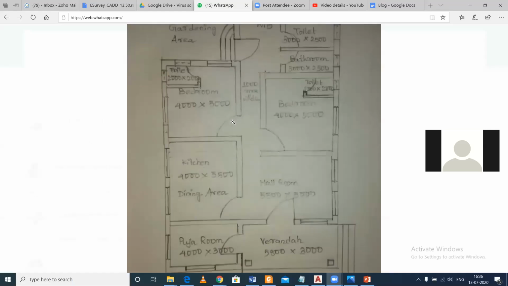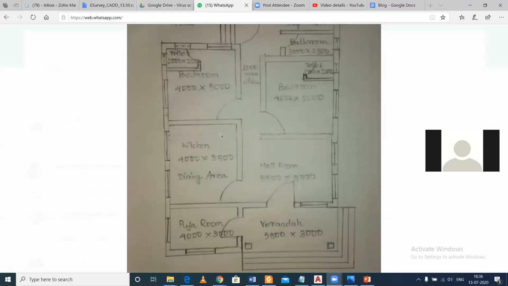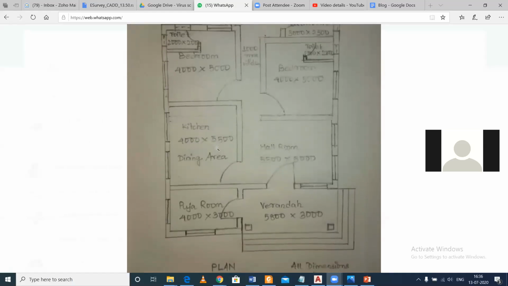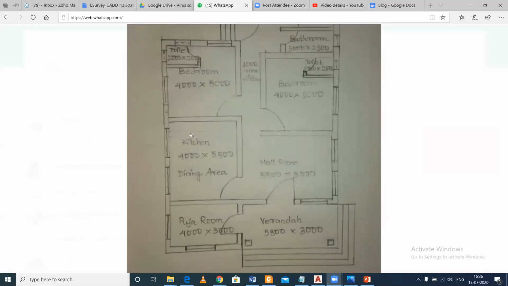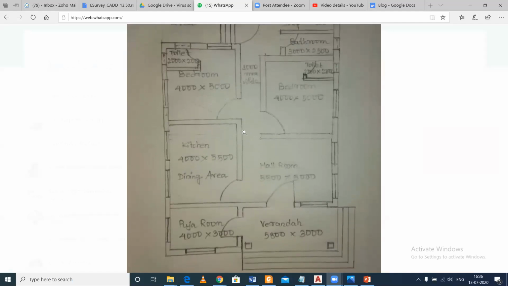So as I had shown you, this was a plan in which there was a kitchen, and the size of the kitchen was 4,000 into 5,500. So that is 4 meters into 5.5 meters. So this is your 4 meters.